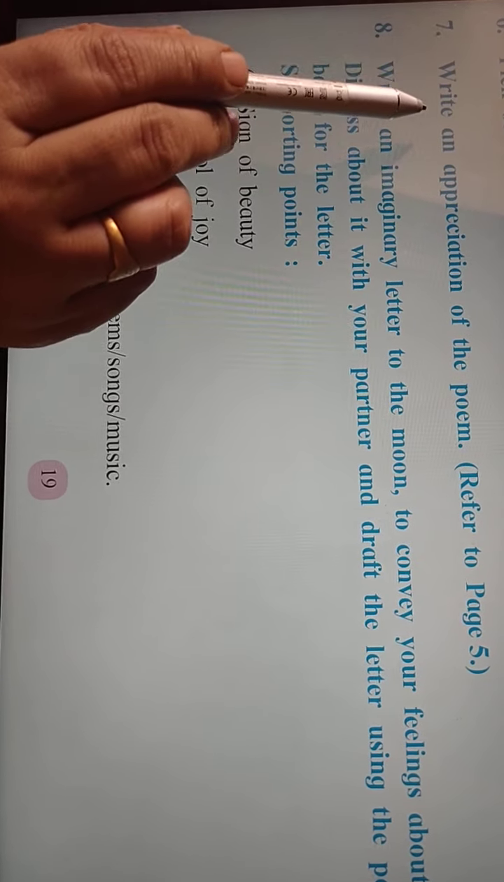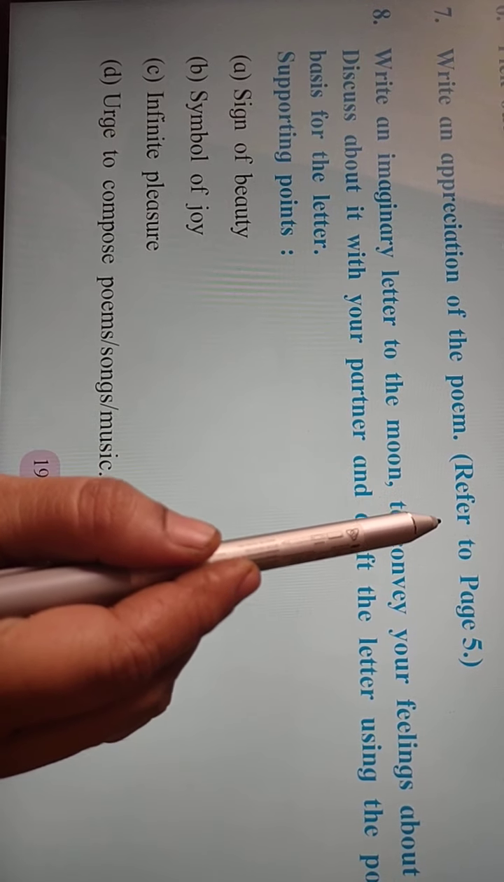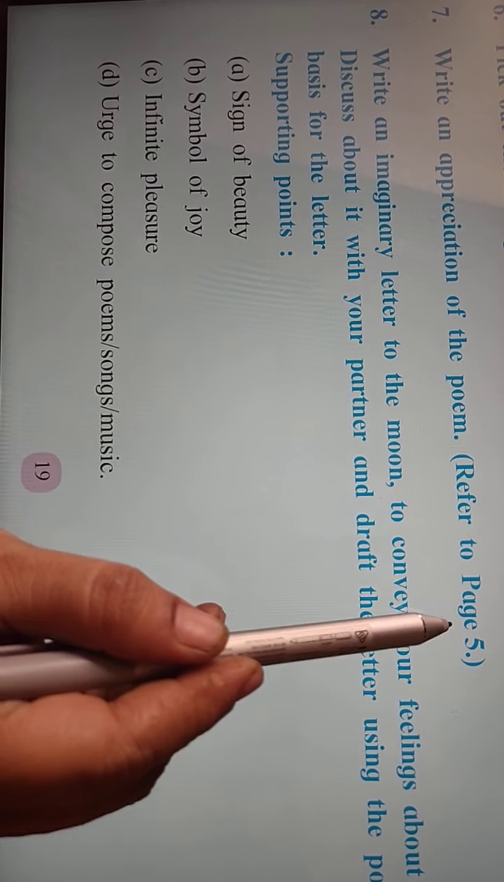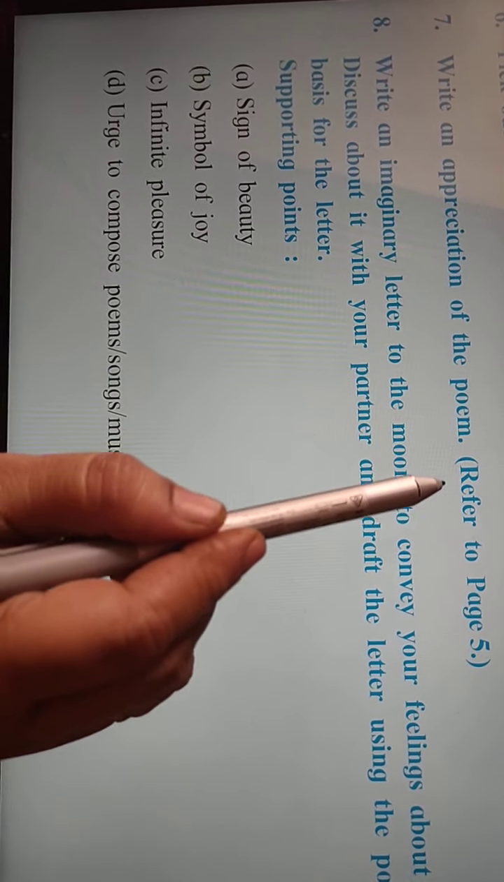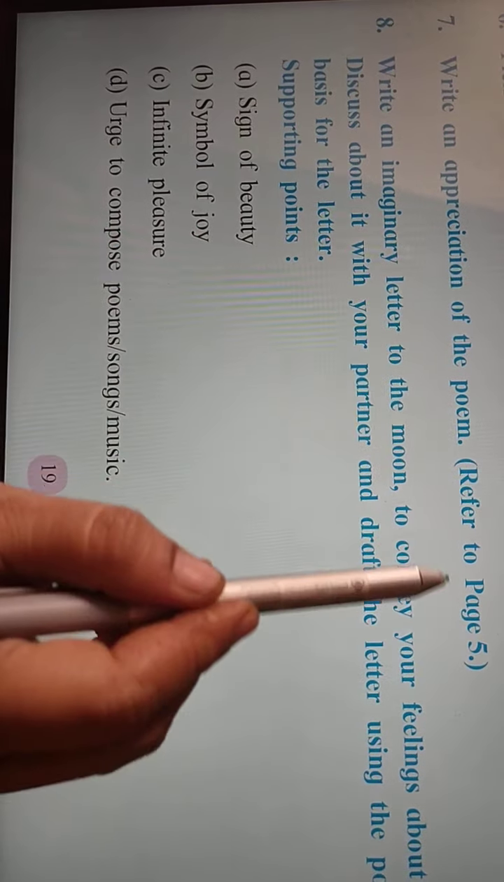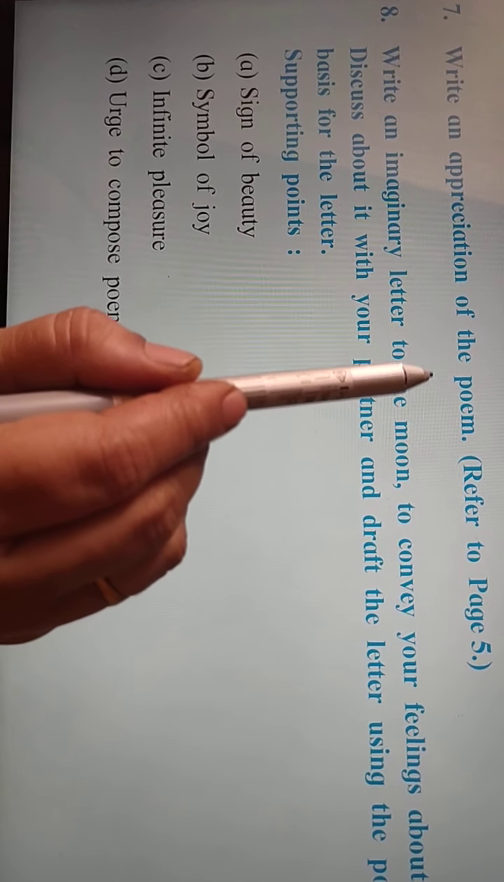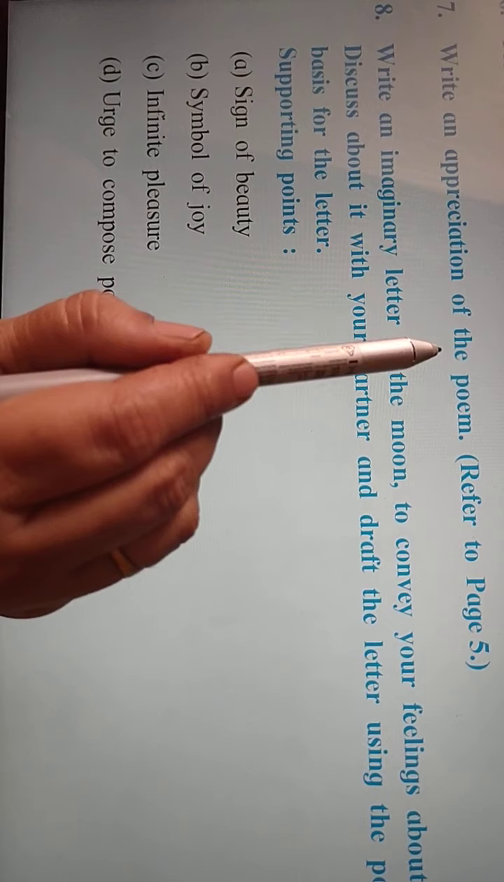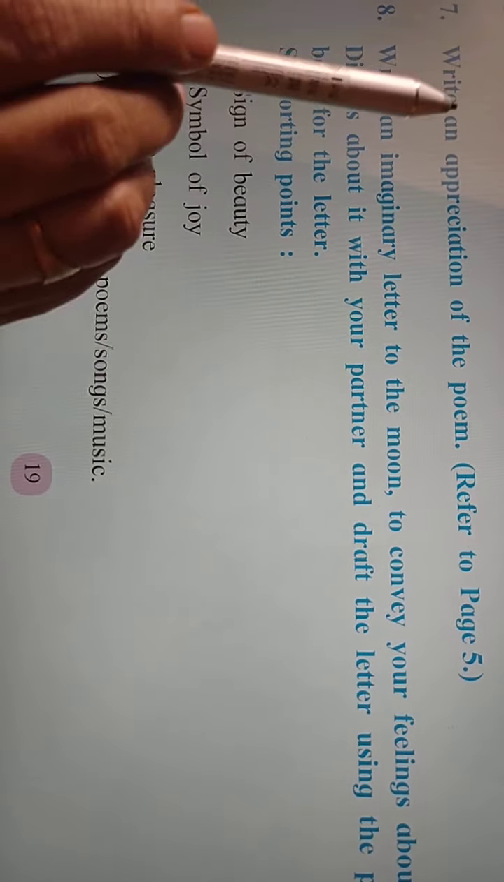Seventh question is, write an appreciation of the poem, and the direction given in the bracket is refer to page 5. But I have already told you that the points of critical appreciation on page number 5 are related with the last year board exam pattern. But now, as per the changed pattern of the board exam, the points are different, and they are, the first point is